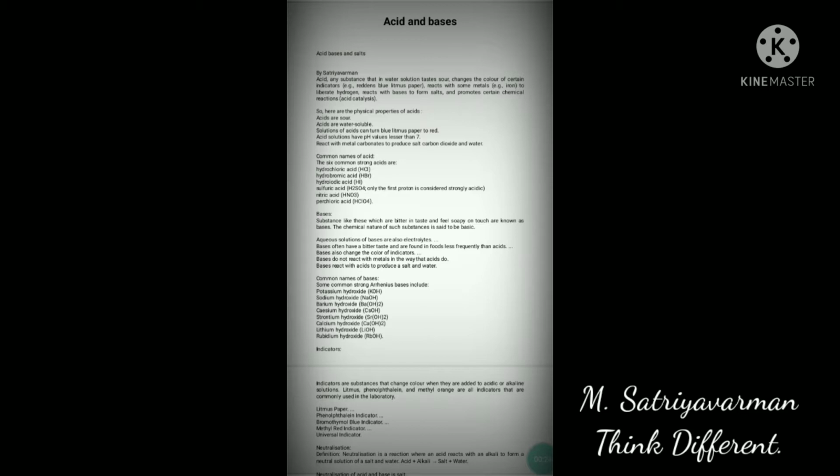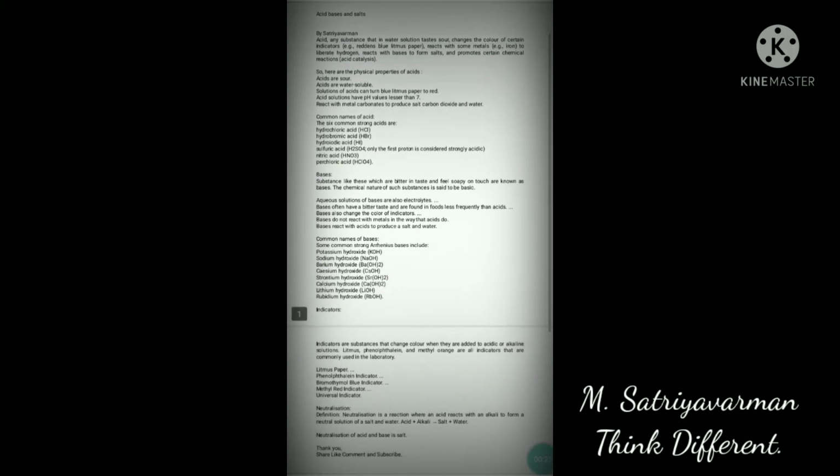Okay, now let's go into the video. First, let us see what is acid. Acid is any substance that in water solution tastes sour, changes the color of certain indicators, reddens blue litmus paper, reacts with some metals to liberate hydrogen, reacts with bases to form salts, and promotes certain chemical reactions.